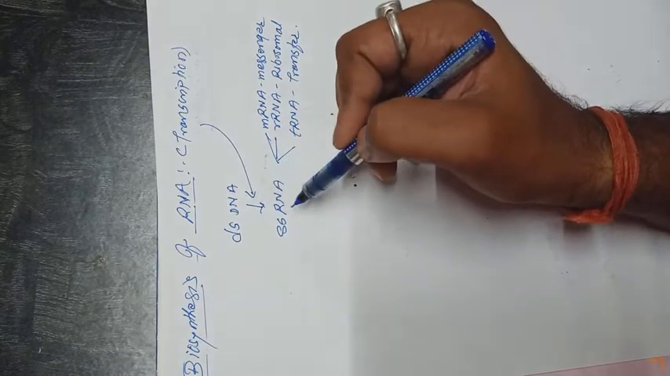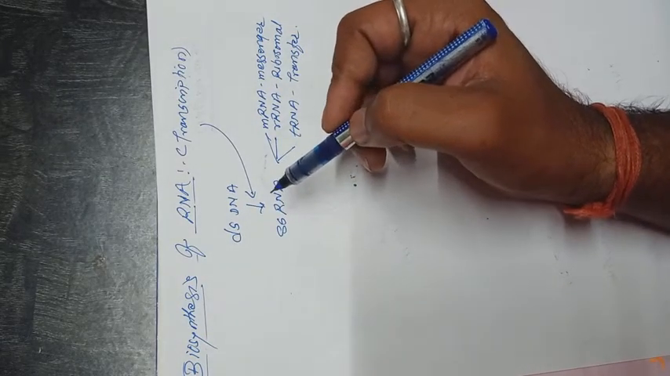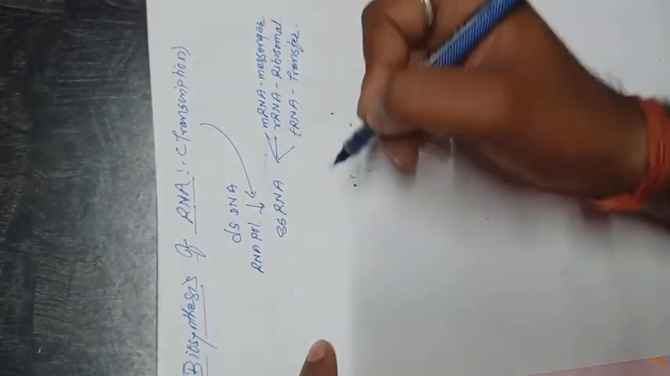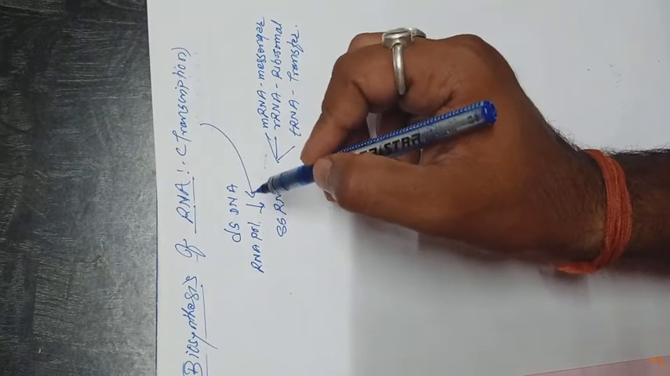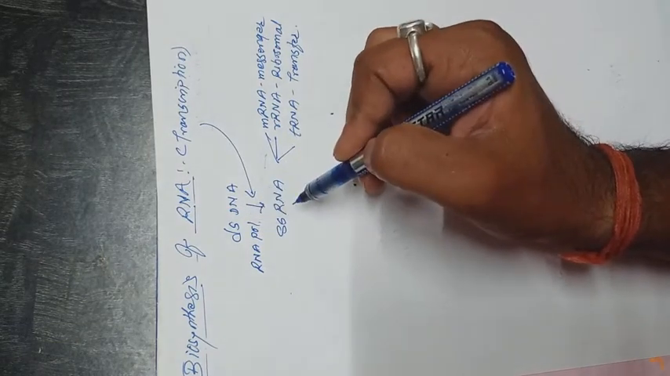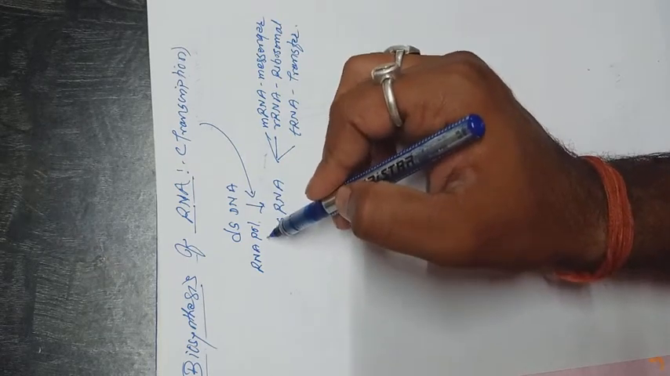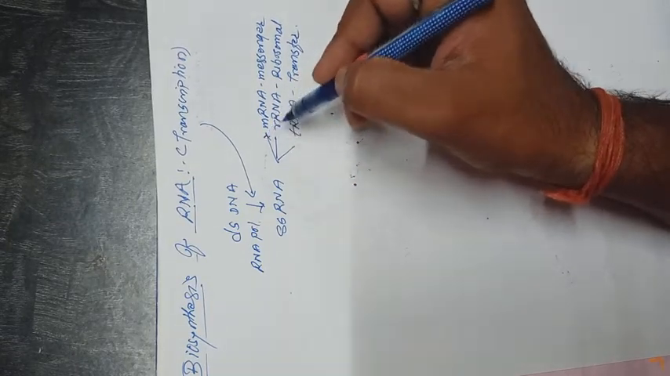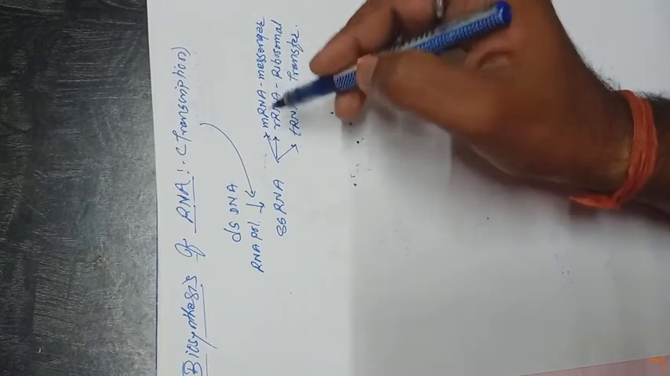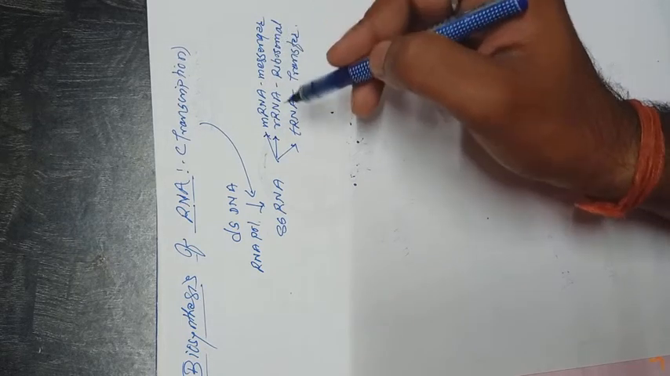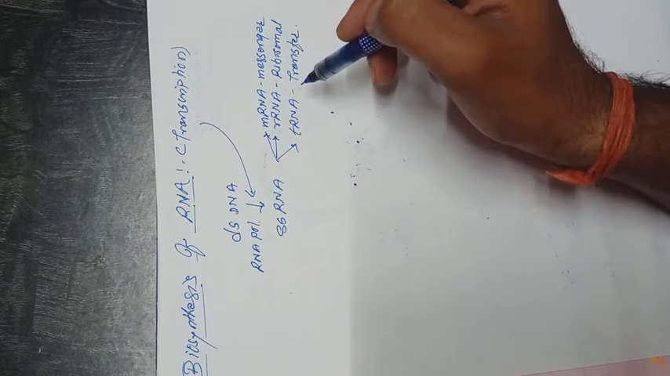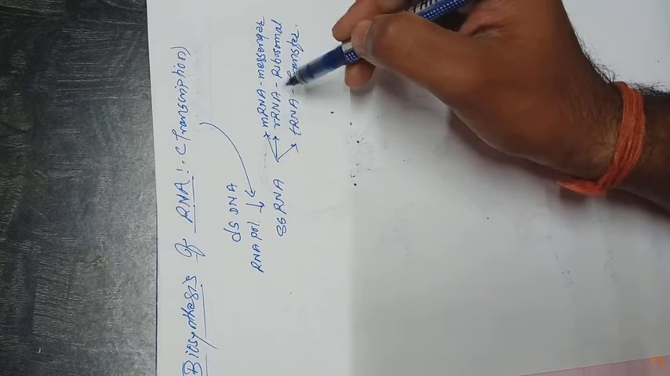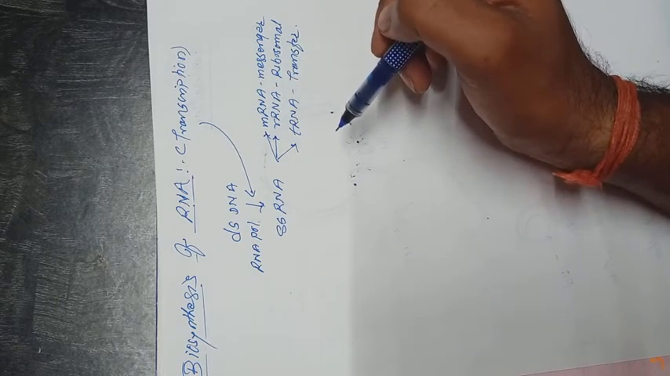The double stranded DNA gets converted into single stranded RNA with the help of an important enzyme, that is RNA polymerase. RNA polymerase is the important enzyme responsible for the conversion of double-stranded DNA into single-stranded RNA. It is present in eukaryotes as well as in prokaryotes. The single-stranded RNA is of three types, either mRNA, rRNA or tRNA. mRNA is messenger RNA, rRNA is ribosomal RNA, and tRNA is transfer RNA, for transfer of amino acids. The mRNA is the only coding RNA, and rRNA and tRNA are both non-coding RNA.